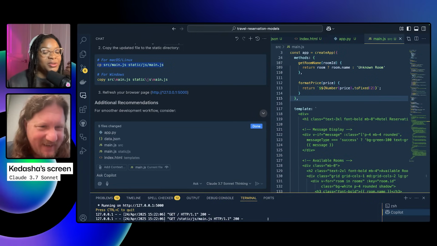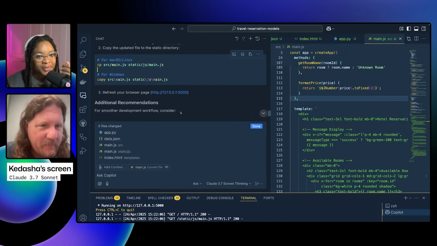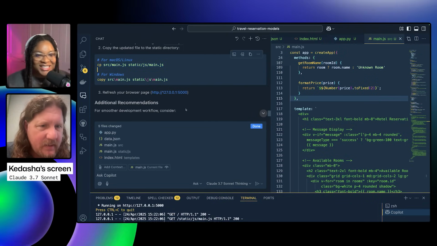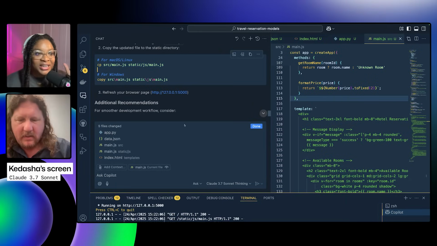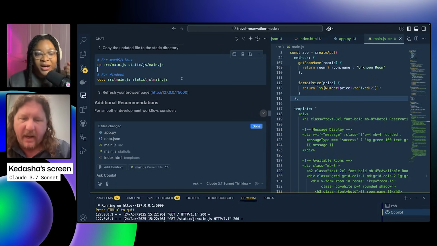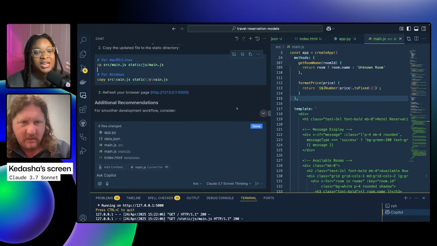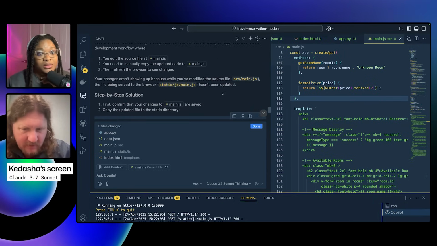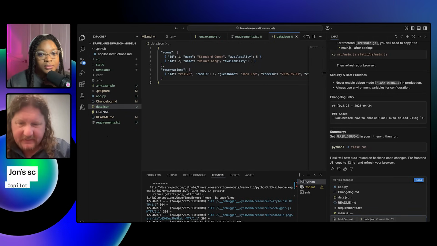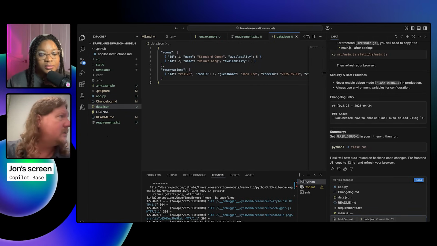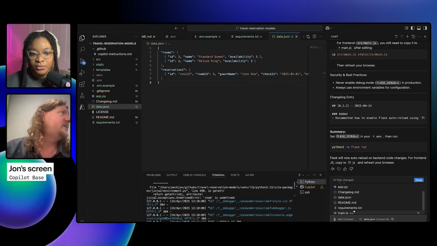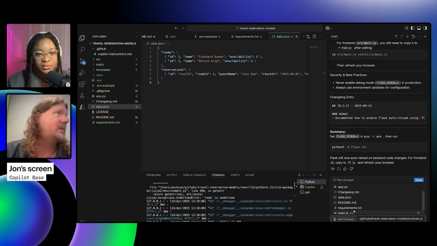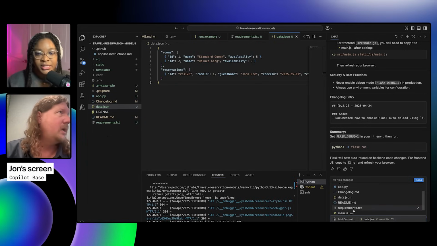I think it was the copy, because when I didn't copy and I was just like, okay, you didn't tell me to clear cache, let me just clear the cache, clearing the cache did not work. It's after I copied and cleared the cache that it worked. So it actually solved the issue. That's awesome. And its advice on how to clear the cache and how to fix it turns out to both have been right.